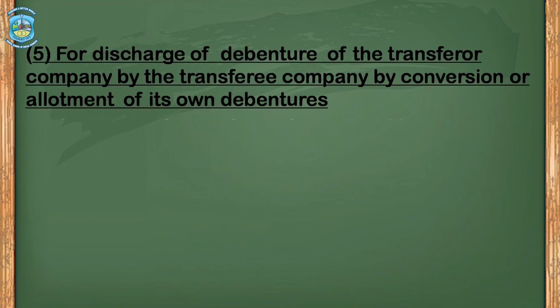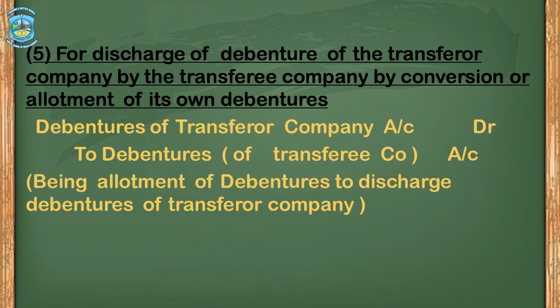Next, for discharge of debentures of transferor company by the transferee company by conversion or allotment of its own debentures. In other words, when the old debentures are replaced with the new debentures in the purchasing company, the journal entry would be debentures of transferor company account debit to debentures of transferee company.